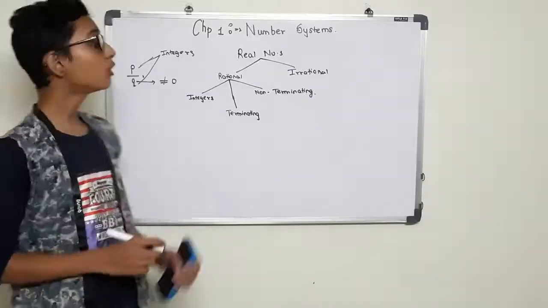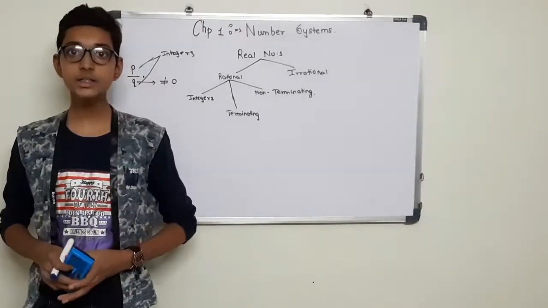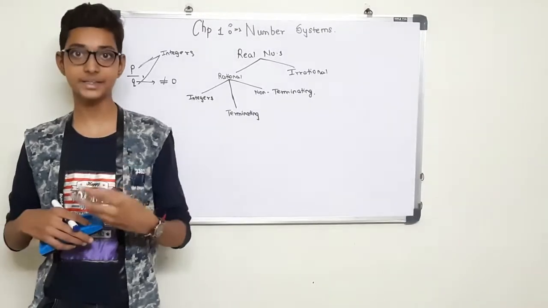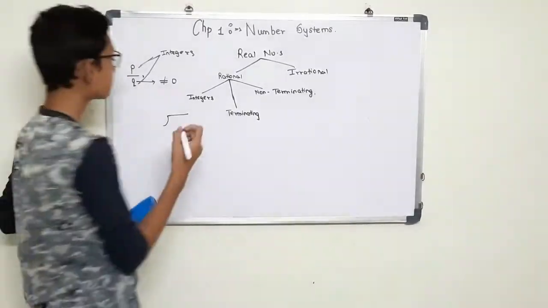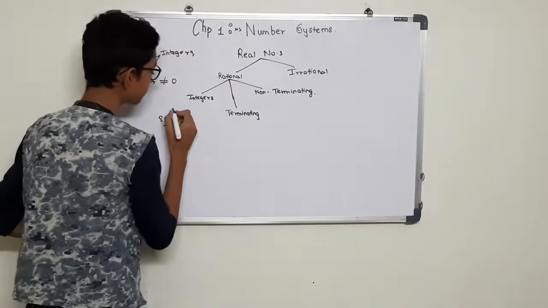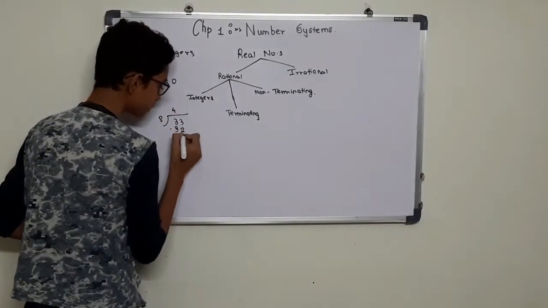Now what are terminating numbers? Terminating numbers are the numbers which come to an end after some repetitions after the decimal point. For example, if we divide 33 by 8, what will we get? 8 4s are 32.